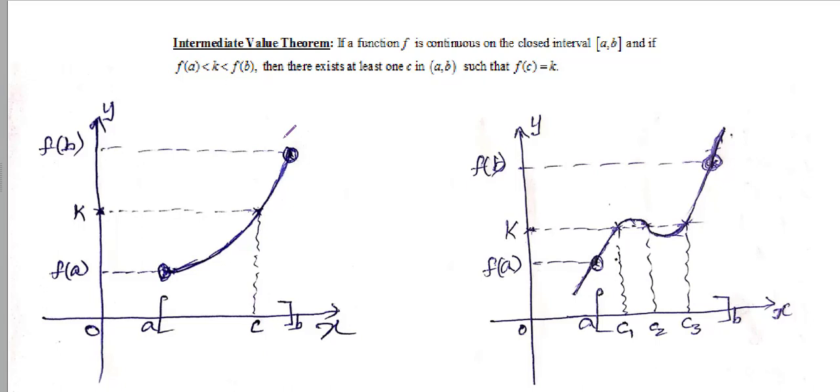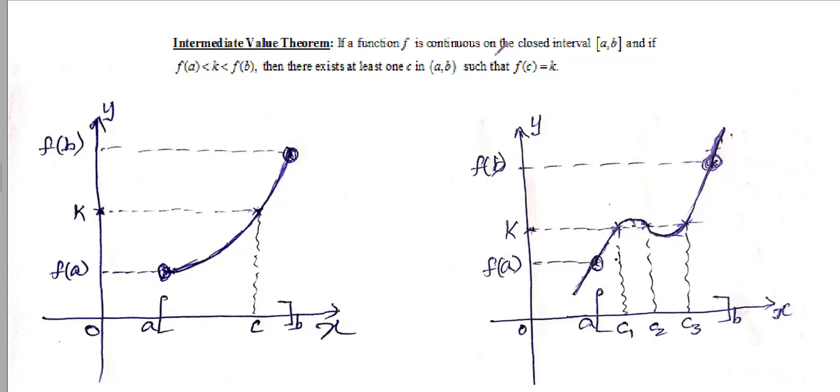In this video, I shall explain intermediate value theorem. It states that if a function f is continuous on the closed interval [a, b], and if f(a) is less than k less than f(b), then there exists at least one c in the open interval (a, b) such that f(c) is equal to k. That is the statement of intermediate value theorem.